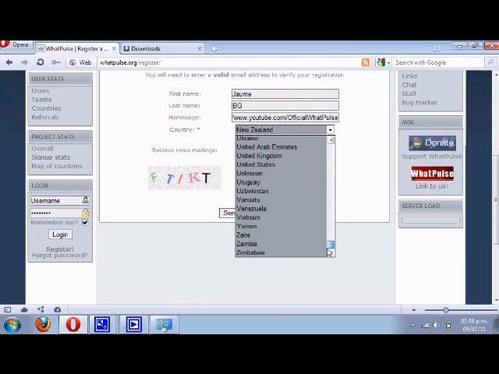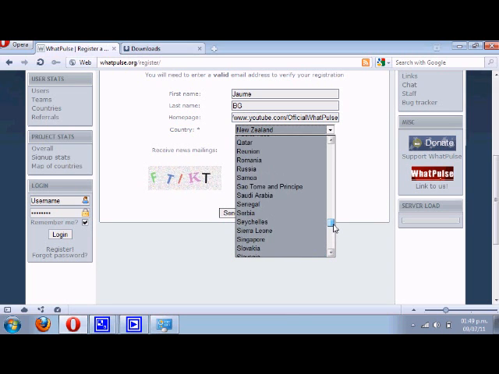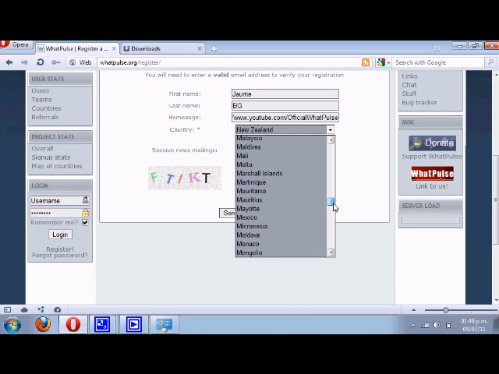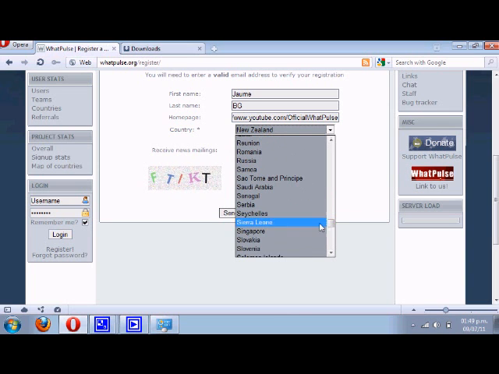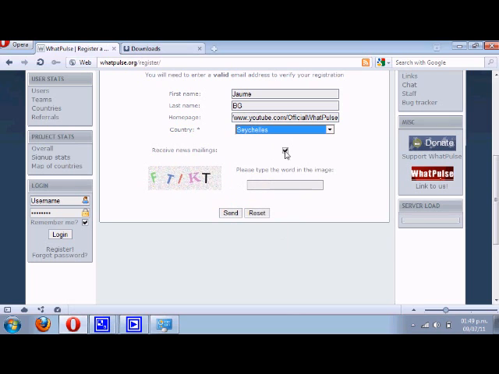Notice that some countries here basically don't exist. Like Zaire, yeah, that stopped existing in 1994. But just put your favorite country, the country you're from, and that's it. So I'm gonna put Seychelles because I think they've got one of the best flags in the world. So if you want to receive news mailings, I didn't even know they had any, but yeah, apparently they do. Then you just click send.